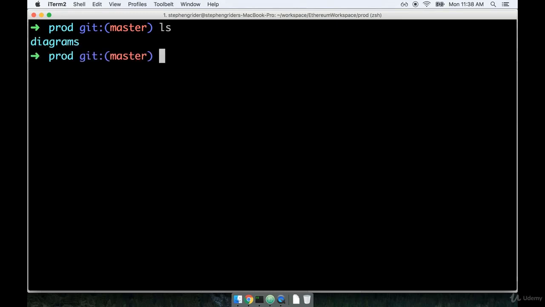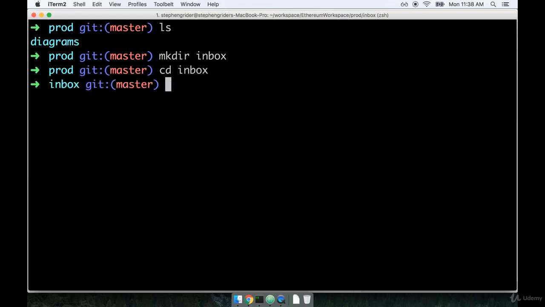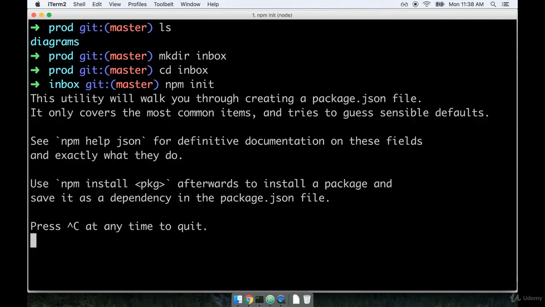So at my terminal, I'm going to make a new directory, and we'll call it, how about simply inbox? And then we'll change into inbox. And then finally, we will generate a new node project by running the command npm init.